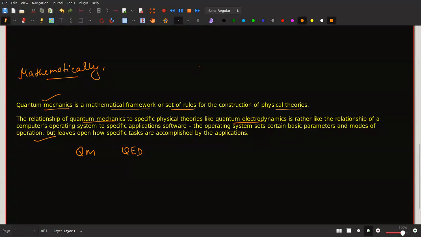This relationship we can understand with one kind of analogy. The analogy that is easier for us to understand because that is related to classical computing. So the analogy is of operating system and application software. Let us understand that. In classical computing, we have something called an operating system. Everyone has a brief idea of it, right? It is a system level software that is used for process management, resource management and all.